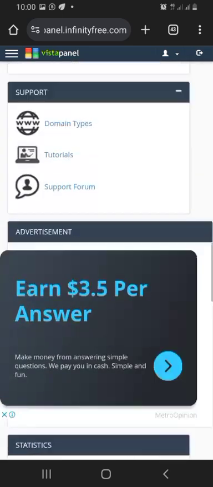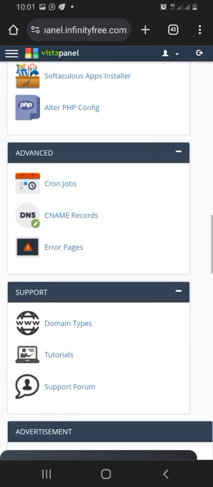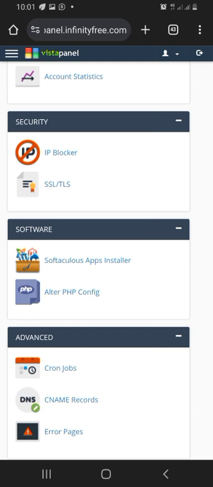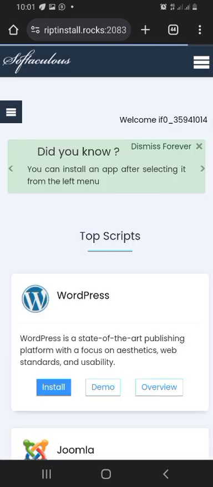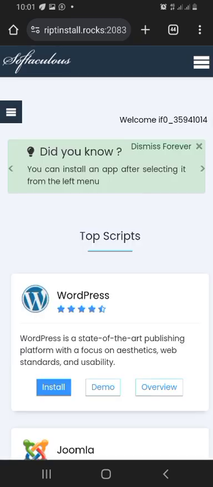So here now I am in the control panel. Control panel is a place where you have all information about a website. If someone has a website and you don't know the password to that website, but you know the password to the control panel of that website, you can easily go there, change what you want to change, and a whole lot of things will happen. You can claim the website of that person.